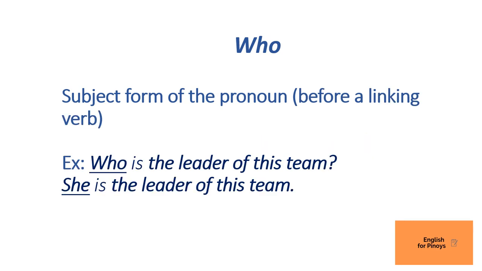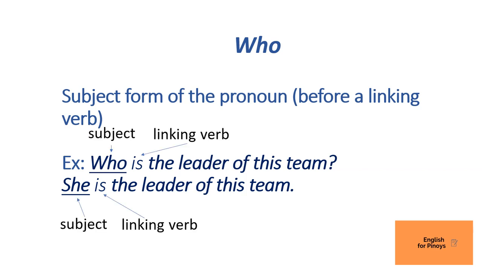Now, sometimes who is also still the subject form of the pronoun, but this time it is not doing an action. It's actually placed before a linking verb. For example, you have who is the leader of this team. Again, you can replace who with a pronoun like she, or even a noun, the name of a person. So you can say she is the leader of this team.